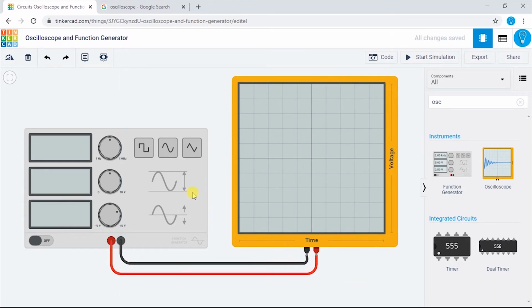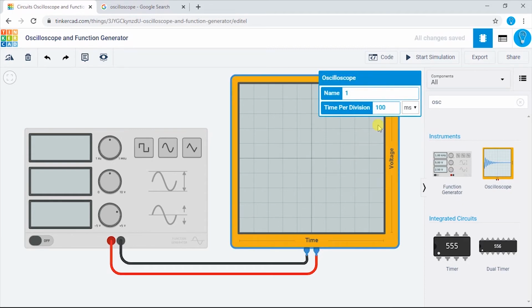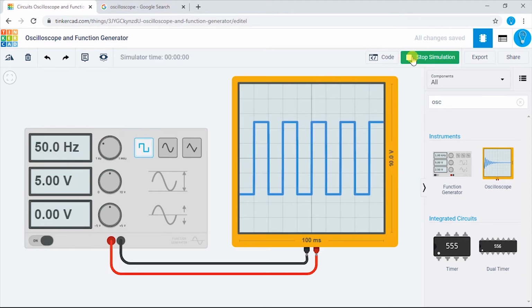Click on function generator, change frequency to 50 Hz, amplitude to 5 volts, DC offset to 0 volt, and function to square wave. Click on oscilloscope, change time per division to 10 milliseconds. Now, start simulation. You can see the waveform as a square wave on the oscilloscope.